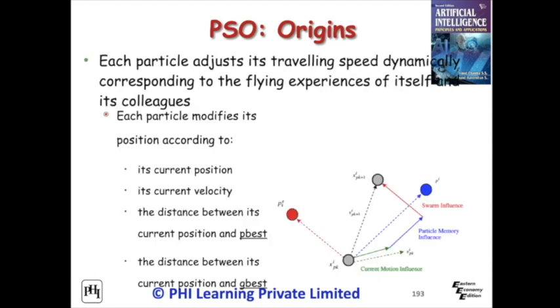Each particle in a group is searching for an optimum value by adjusting its velocity. Each particle remembers the position where it had its best results so far. Each particle modifies its position according to its current position, its current velocity, the distance between its current position and Pbest, and the distance between its current position and Gbest.